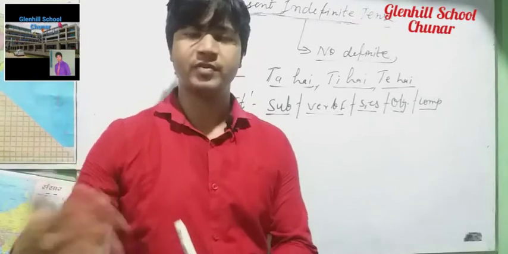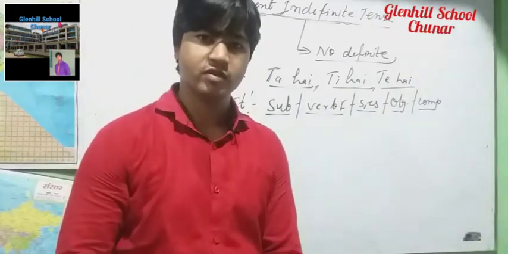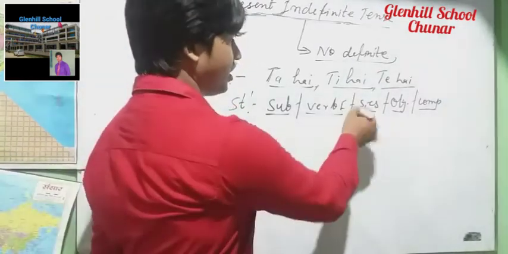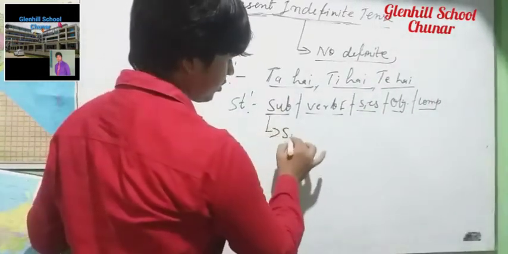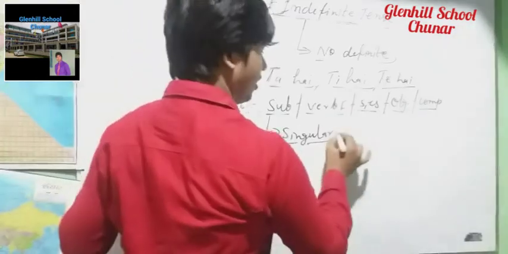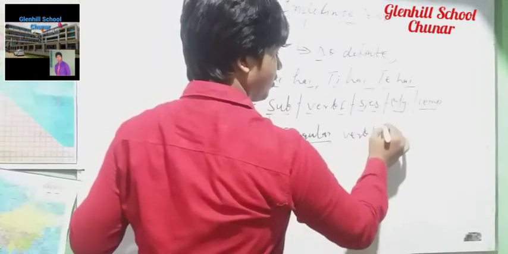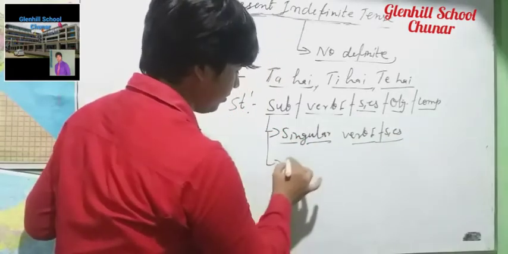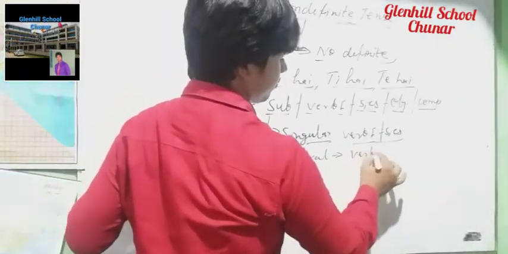I told you in my previous classes, when I taught you the number system, how to make the plural from the singular with the help of S/ES. So when the subject is singular, you have to use S/ES with the verb first form, and when the subject is plural, you use only the verb first form.